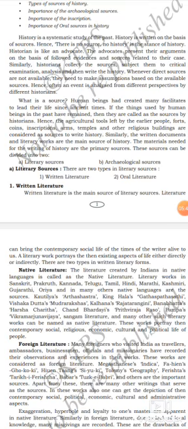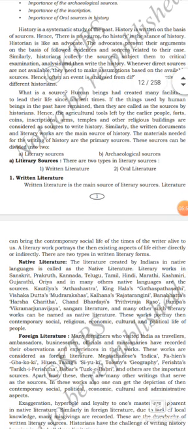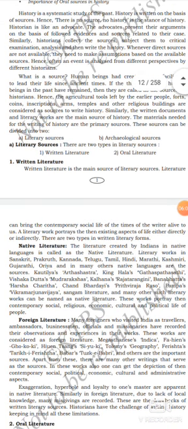Similarly, the written documents and literary works are the main sources of history. The materials needed for the writing of history are the primary sources. The sources can be divided into two types. Listen, the sources can be divided into how many types? Two types. First one, literary sources. Second one, archaeological sources.